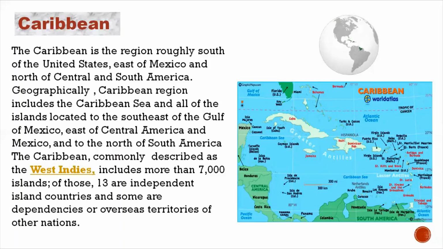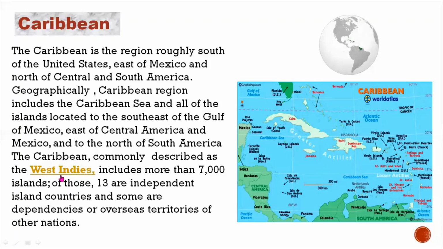Actually, West Indies is not a country, but a combination of different islands. The players come from different islands and make a team, and they are selected in a team. So this is called the West Indies. It means the Caribbean is sometimes parallelly known or called the West Indies.